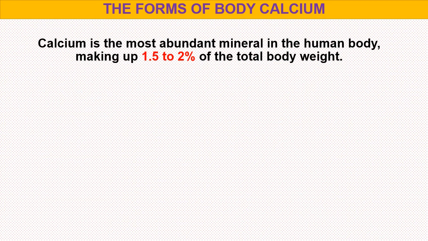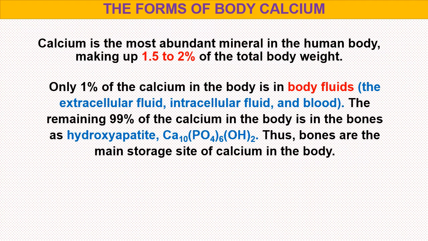What are the different forms of body calcium? Calcium is the most abundant mineral in the human body, making up 1.5 to 2% of the total body weight. Only 1% of the calcium in the body is in body fluids, that is the extracellular fluid, intracellular fluid and blood.